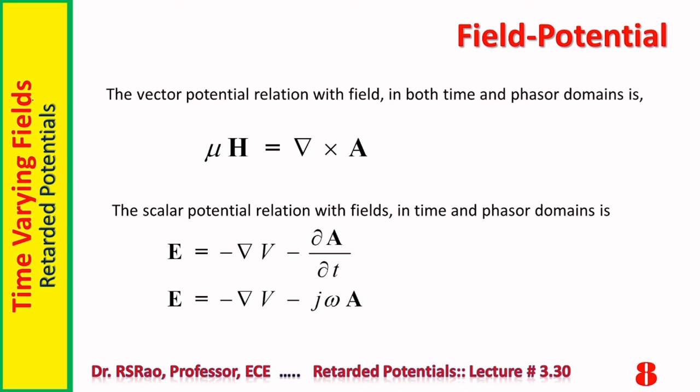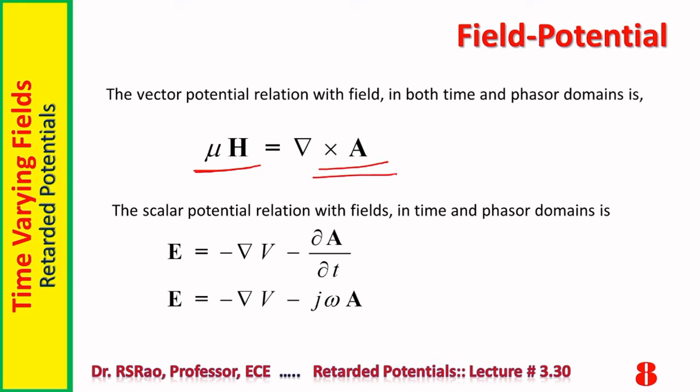From potentials, we compute fields. What is the relation that exists between potential and field? Till now we have expressions connecting sources with fields, and sources with potentials. Now it is the turn of the relation between potential and field. So field, mu H